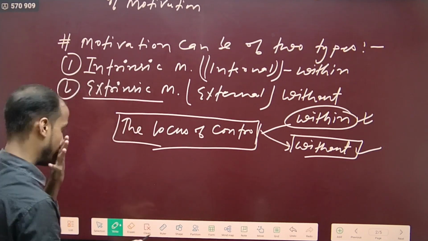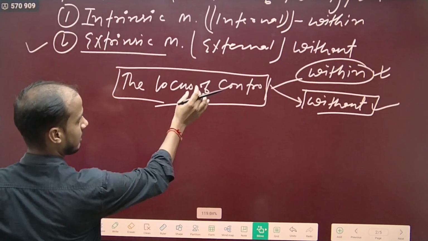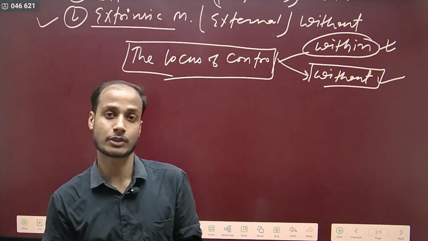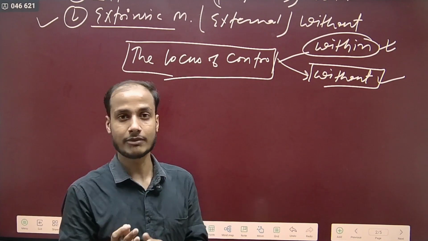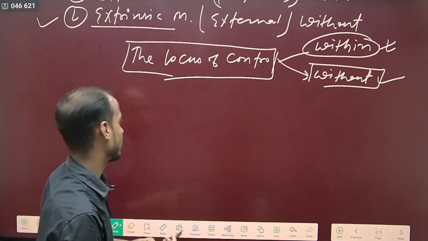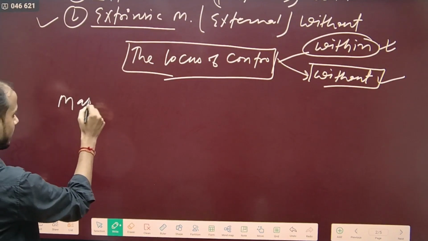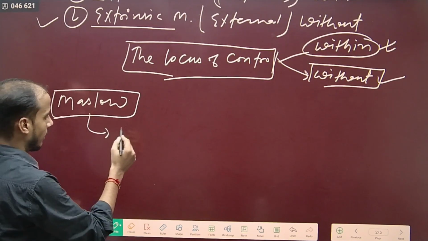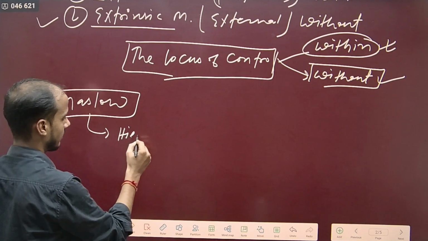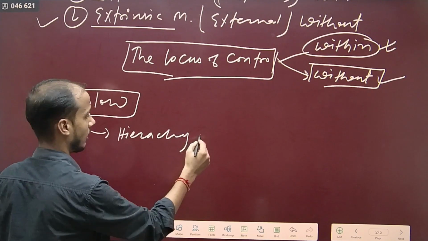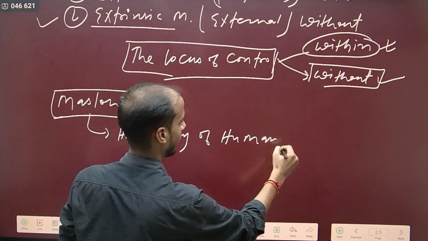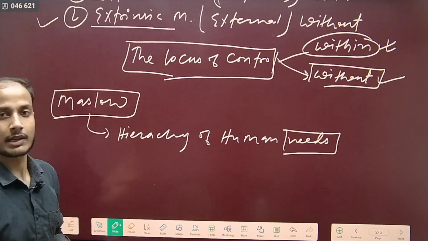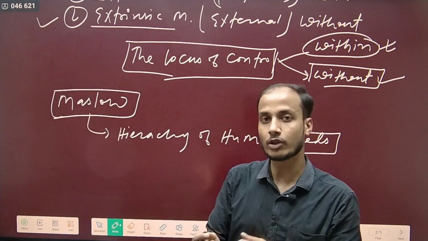So now pay attention. You must have heard the name Maslow. He has very beautifully given a hierarchy of human needs. Maslow says, what may be the best, the most beautiful hierarchy of human needs.